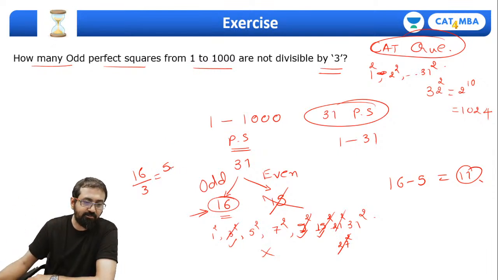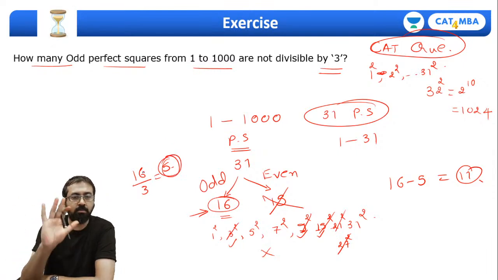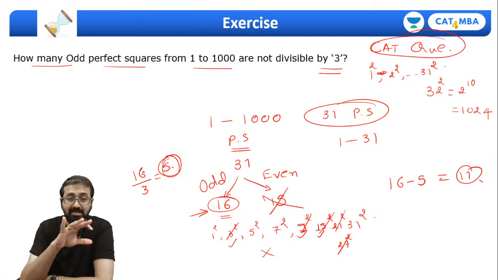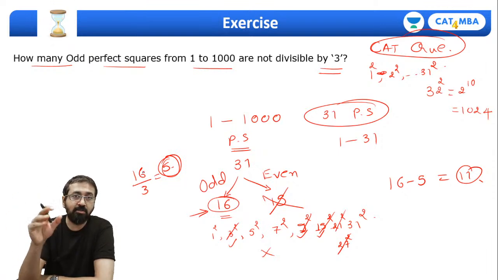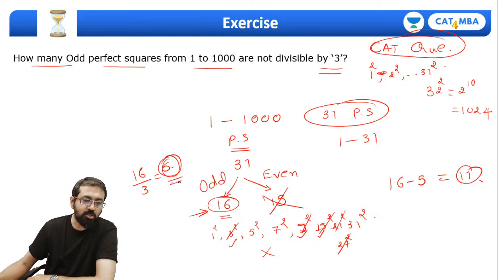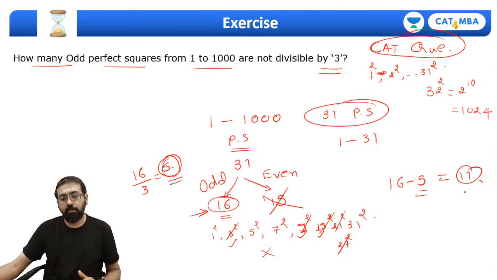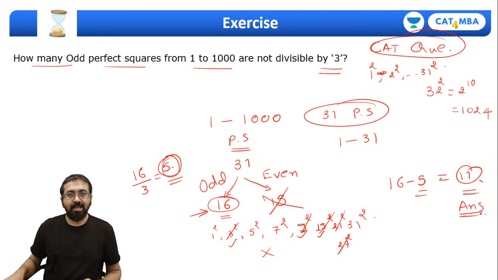This is less than 5.5, so it has to be mostly 5 numbers, unless the starting and the ending number both are divisible by 3. Here that's not the case. So we can straight away make out this is going to be 5 numbers. We need to exclude those 5 numbers which are divisible by 3, so we'll be left with those 11 numbers. This is our answer. Yes guys, have you all understood this part?